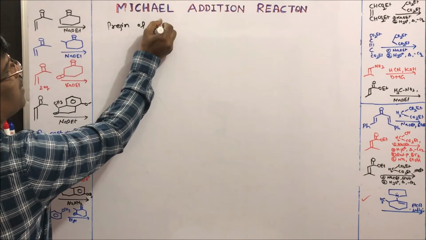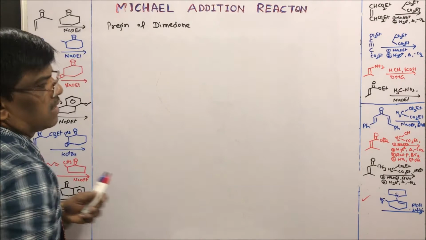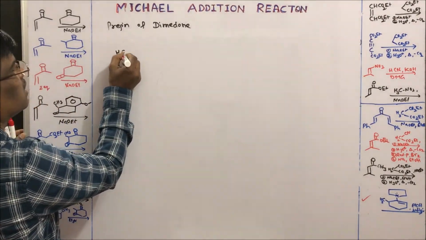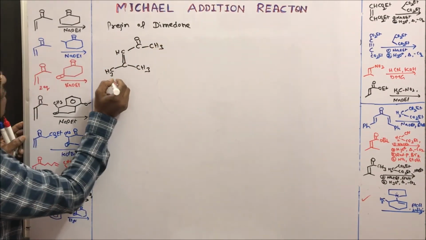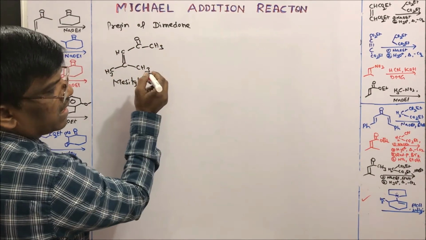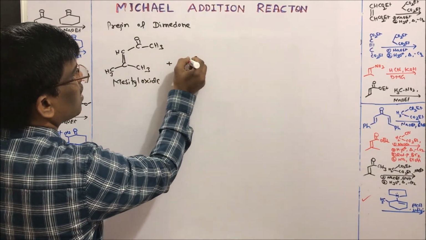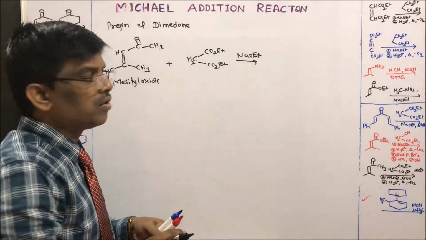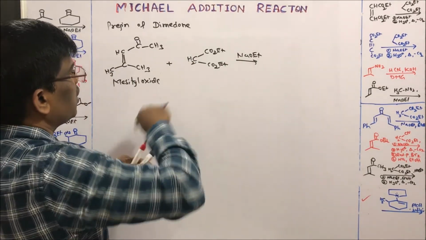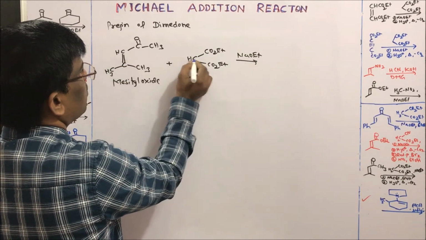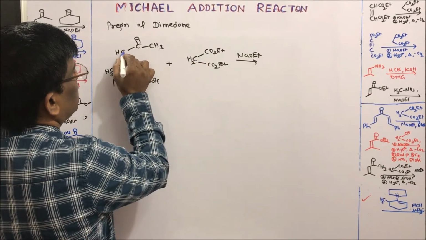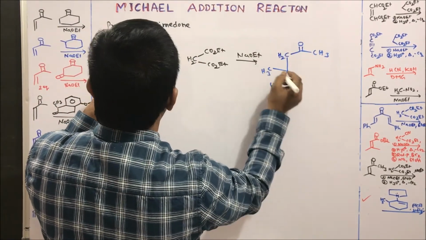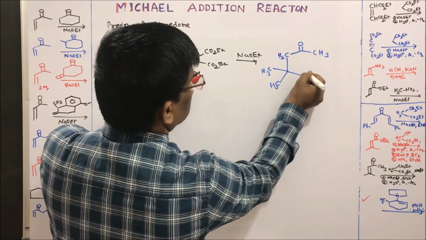Preparation of dimedone. Yes, let us take this dimedone preparation. Mesityl oxide. This is mesityl oxide. When I treat it with diethyl malonate in presence of sodium ethoxide, it is going to undergo Michael addition. What is going to happen? Just add this carbon to this active methylene compound and here hydrogen. So CH2 and a new C-C single bond, CH2.